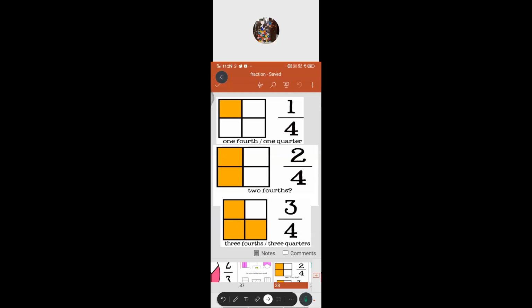Then we'll come to the third. If you see here, 3 parts have been colored yellow, 1 has been uncolored. If they ask you to represent it as a fraction, how will you do it? 3/4, or 3 quarters. The uncolored portion is 1/4, a quarter. By this way only, fractions are divided into different types.